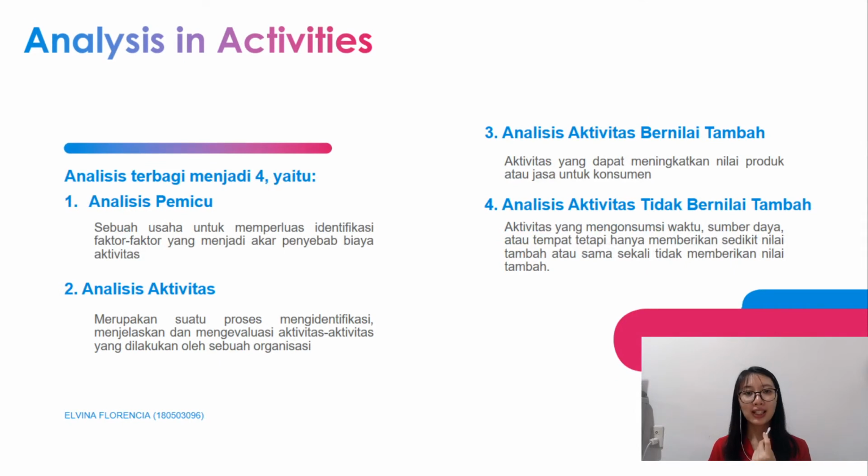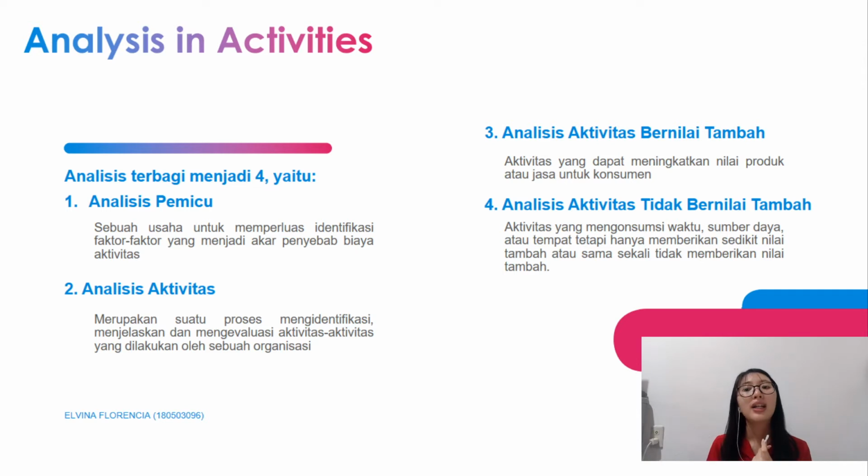The next one is analysis and activity. In order to make an activity run in the most effective and efficient way, the company needs to do some analysis. The first one is driver analysis. Driver analysis focuses on finding the factors that cause the cost. Analysis in activity focuses on identifying and creating the value of the product.